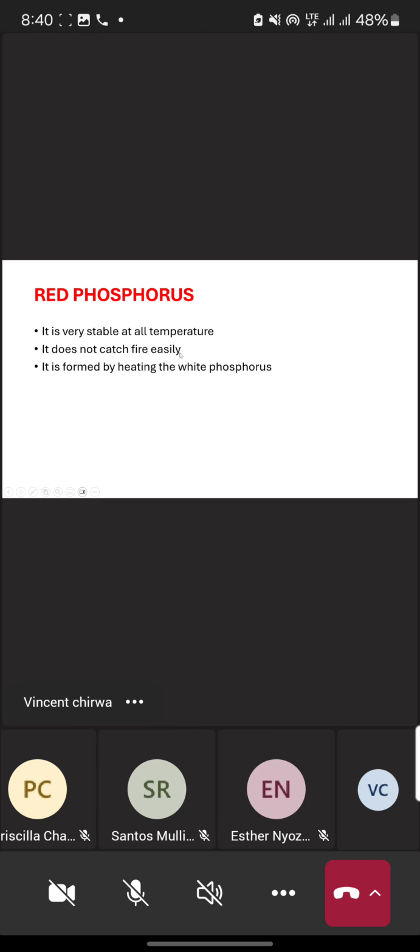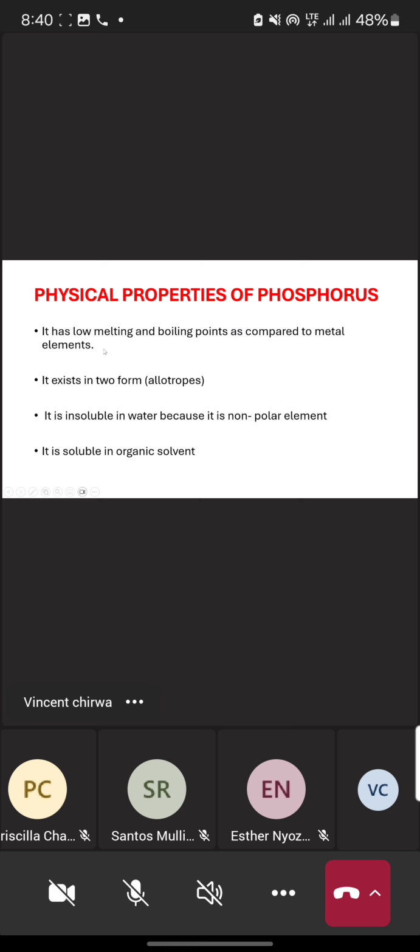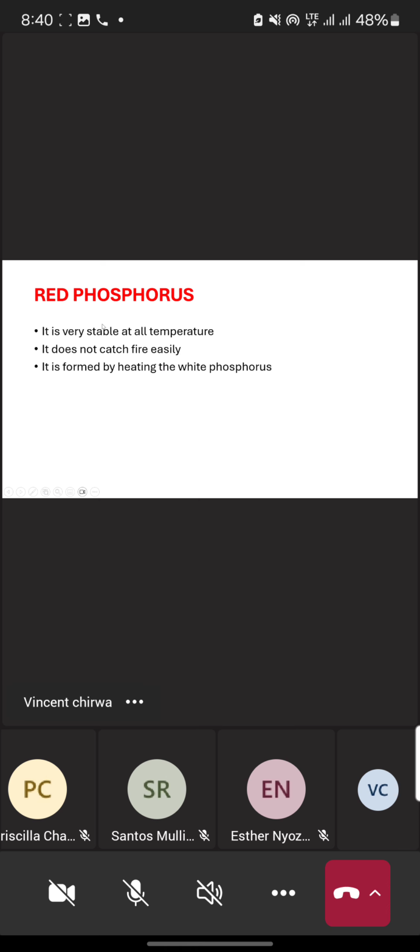Paine white phosphorus tinaona kuti it catches fire easily because it is unstable. And this red phosphorus is formed by heating the white phosphorus. Red phosphorus imachokera ku white phosphorus.